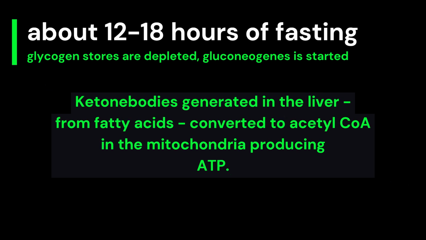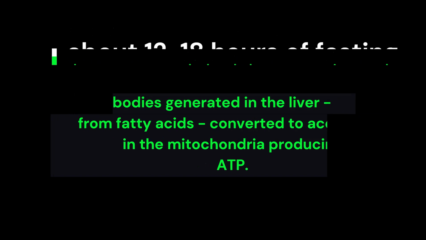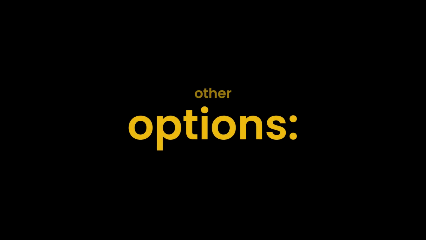Ketone bodies are generated in the liver from fatty acids and yield energy when converted to acetyl-CoA in the mitochondria of target cells. Erythrocytes cannot use ketone bodies for energy because they lack mitochondria. The liver is also unable to utilize ketone bodies for energy because it lacks the enzyme succinyl-CoA acetoacetate-CoA transferase, or thiophorase, which is required to convert acetoacetate to acetoacetyl-CoA. If you choose any option other than B, you are wrong.